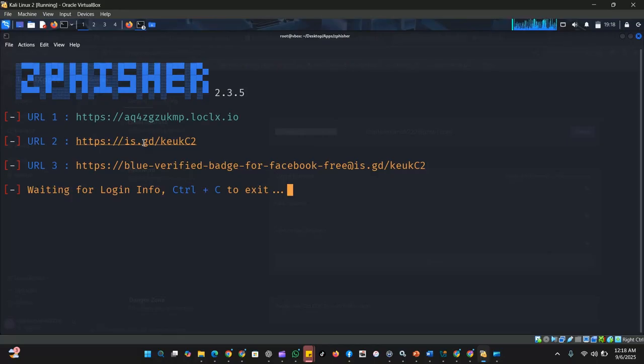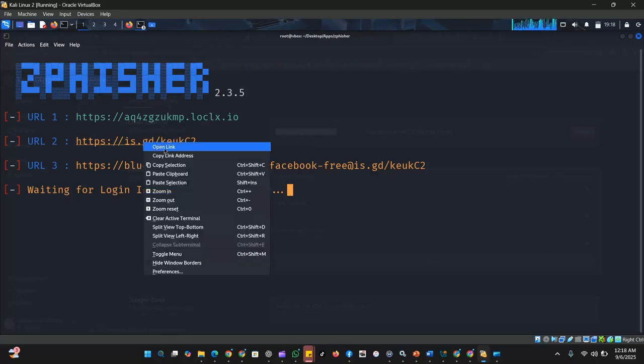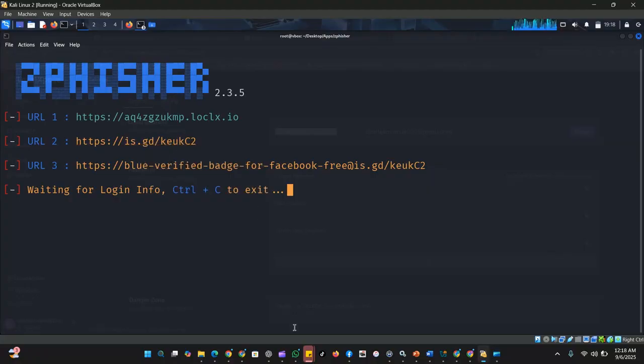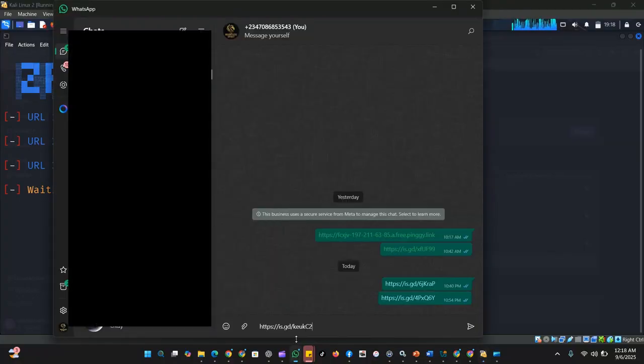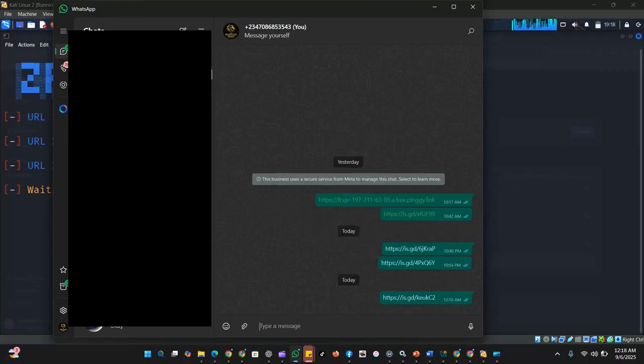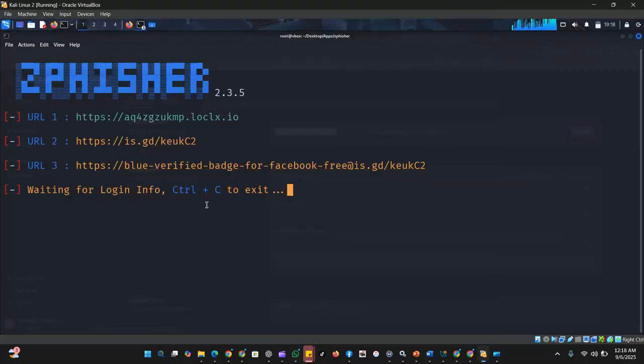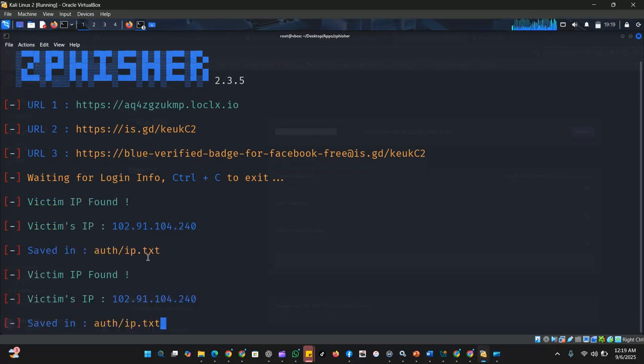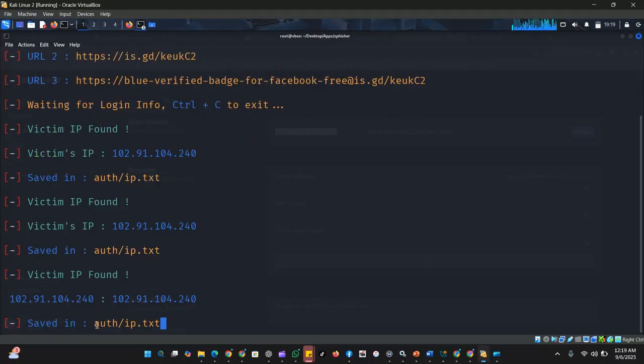Right click on it and copy link. I will send this to myself on my WhatsApp and watch what happens on this terminal. The moment I open the link I shared, from my phone. Now it says that my IP address has been found and it's saved to this file.